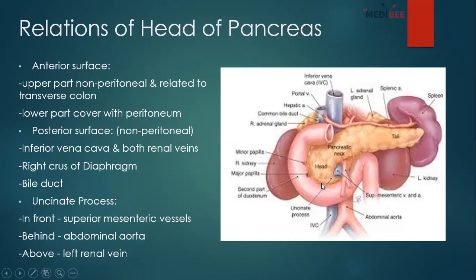Okay, and this is the uncinate process area. It is also related to certain structures: in front, it is related to the superior mesenteric vessels, as you can see in this picture. Then behind, there is the abdominal aorta, the red one here. And above, there will be the left renal vein, which is not present on this picture anyway. So this is the relation of the head and uncinate process of the pancreas.